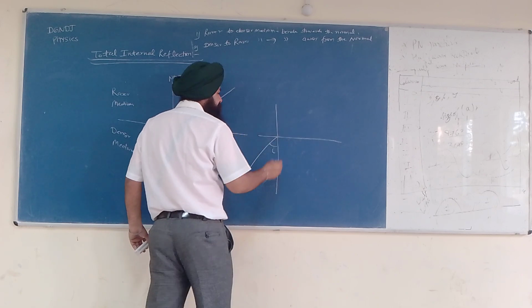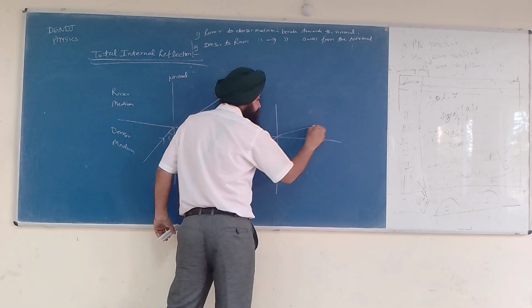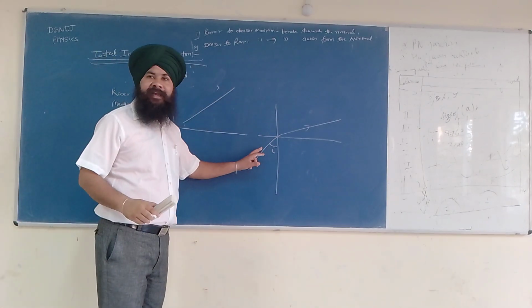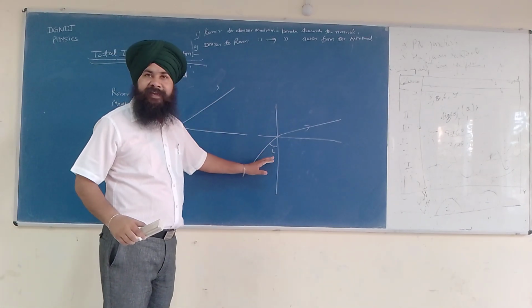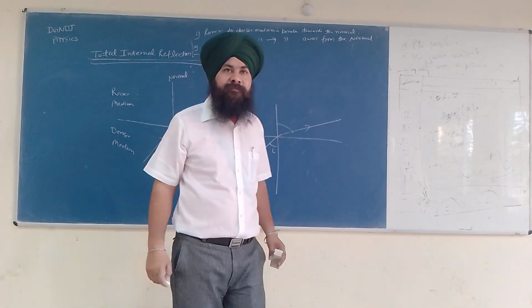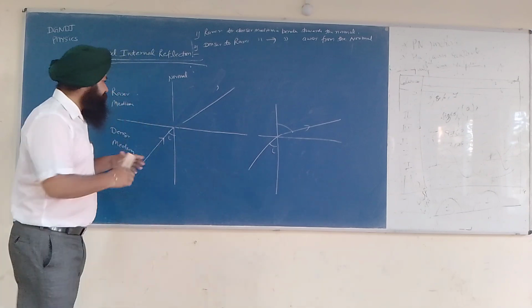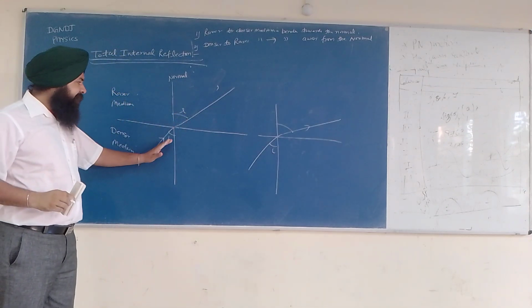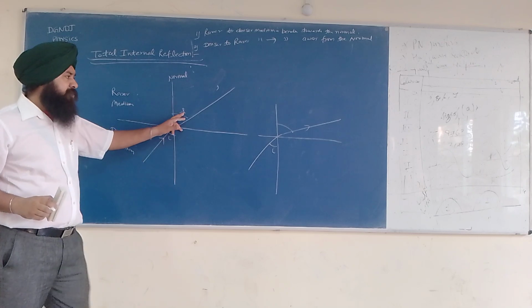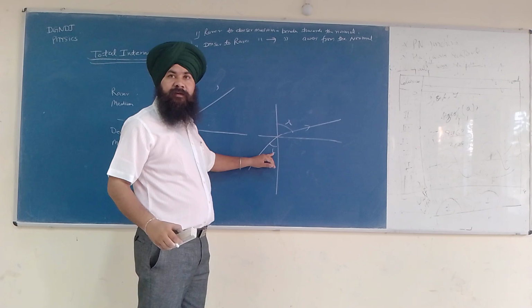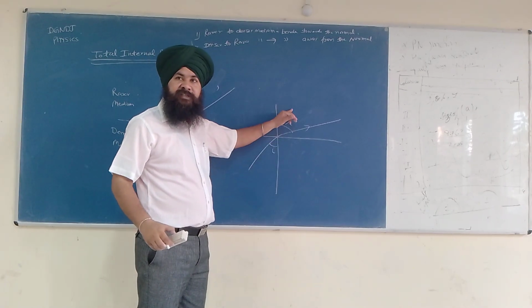This is I. So the light will bend like this. It means as I increase the angle I, the angle of refraction also increases. This is called R. As I increase the I, the angle of refraction also increases. See, R also increases.